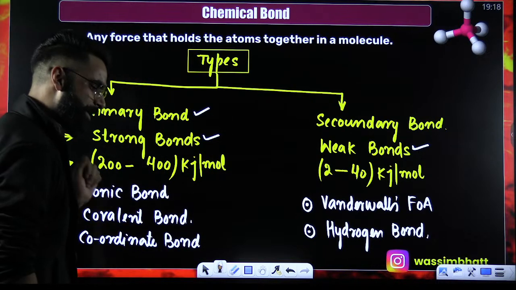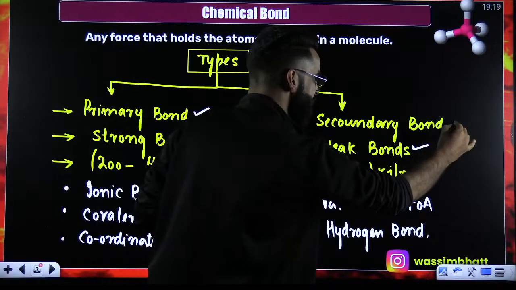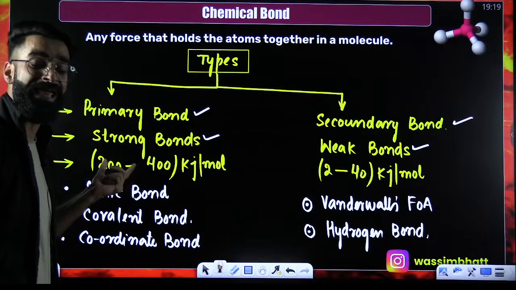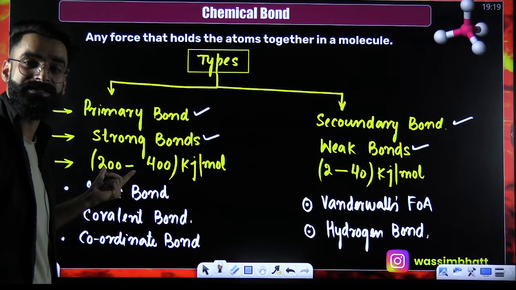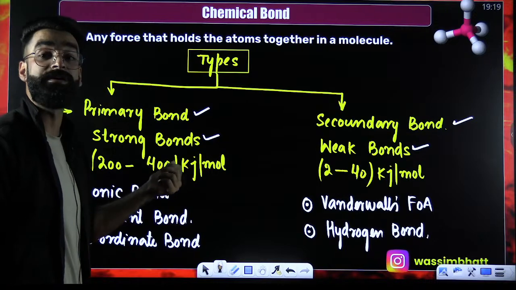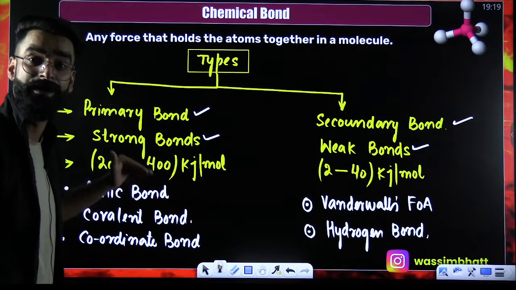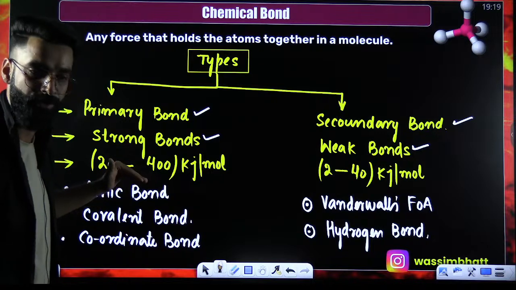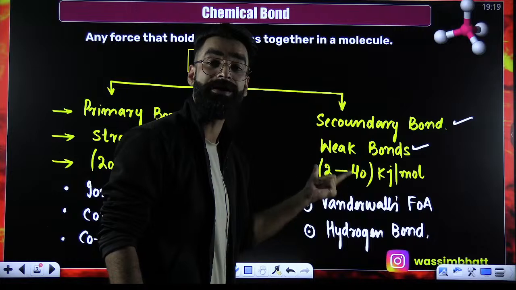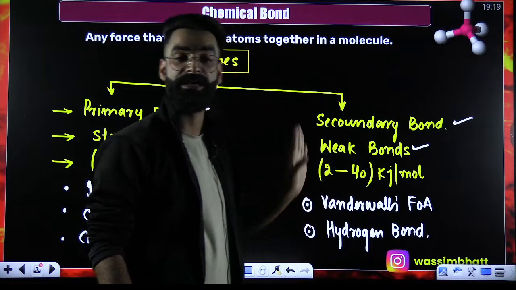The bond which is weak, you call a secondary bond. To break 1 mole of primary bonds, 200 to 400 kilojoules of energy is required, and 2 to 40 kilojoules is required to break 1 mole of secondary bonds.